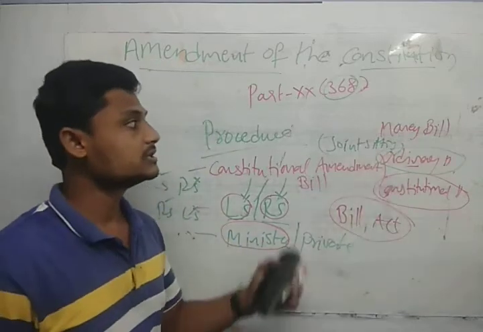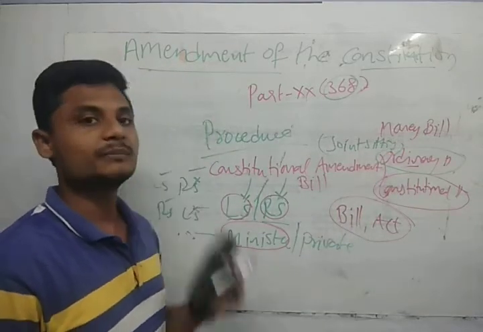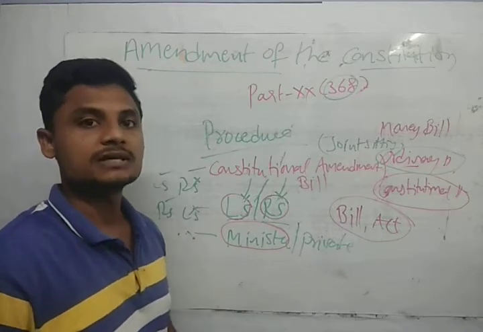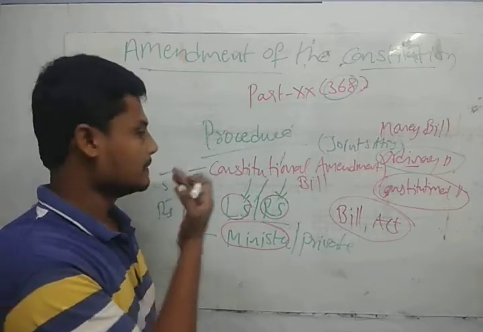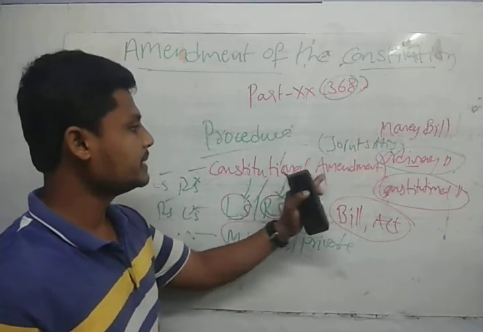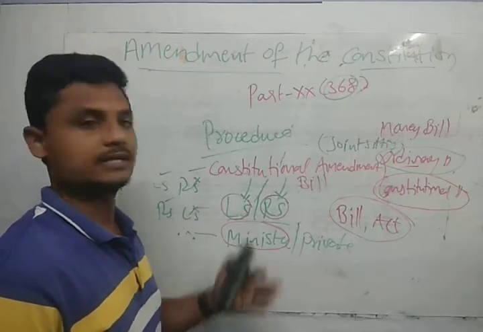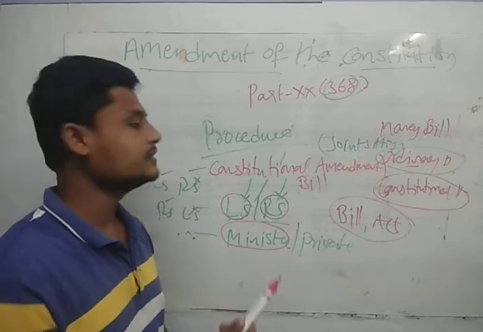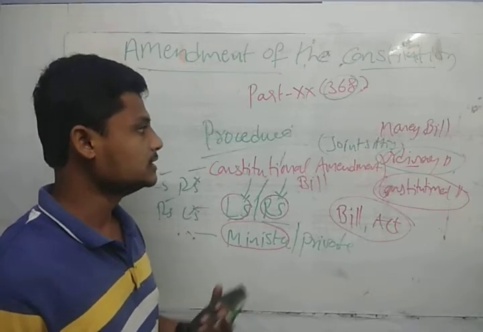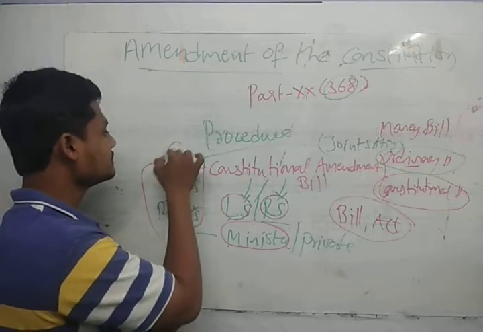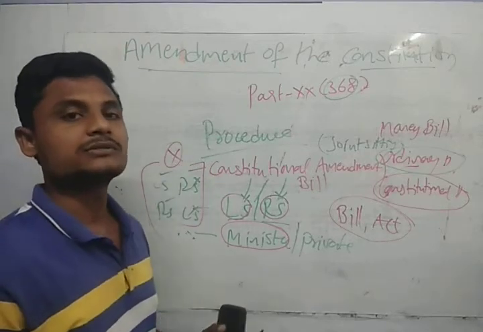The joint sitting will be announced by the president, but it will be taken care of by the presiding officer, that is the speaker. But in the constitutional amendment bill, we do not have the provision of the joint sitting. What happens if there is a deadlock? If there is a deadlock, then the bill will become null and void. Means it is of no use.